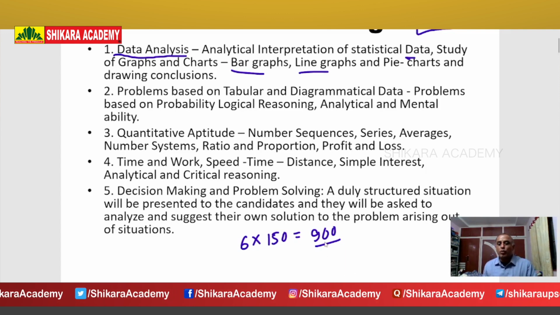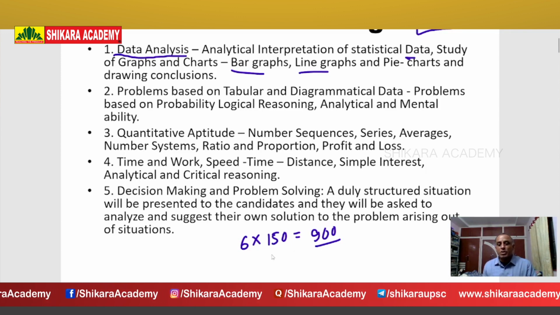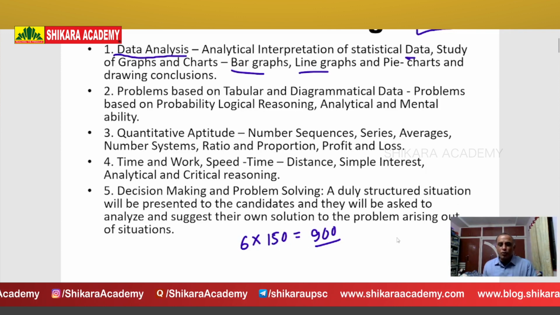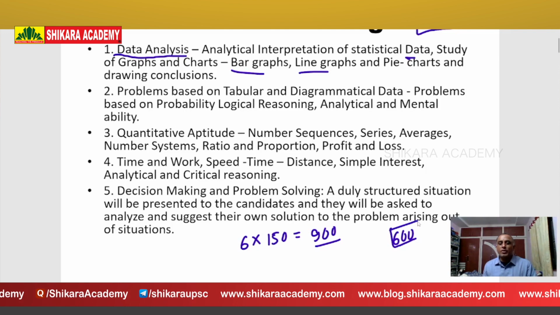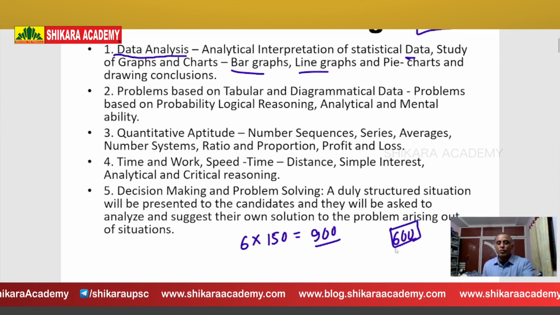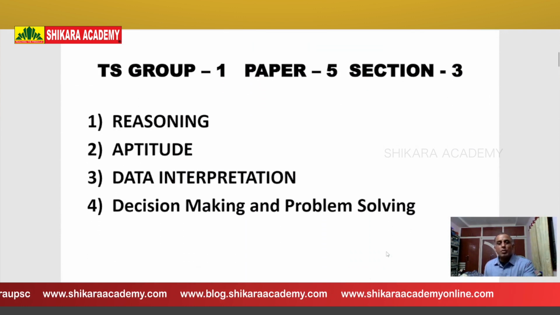These 6 are scoring papers, so you should get good marks in these 6 papers. Your target minimum: if you get a minimum of 600 to 650 marks, then only you will be selected for interview.